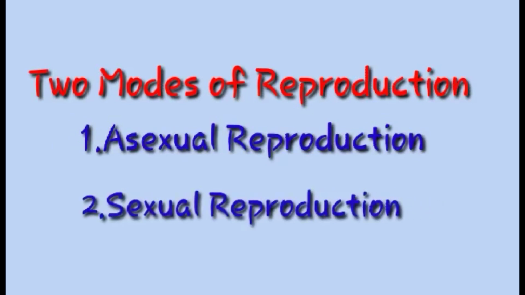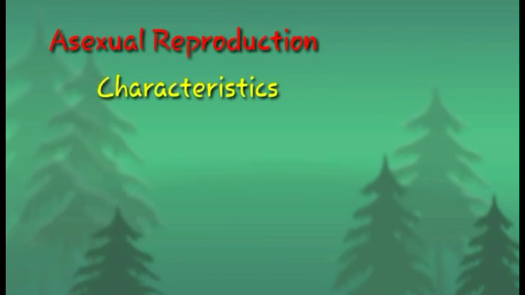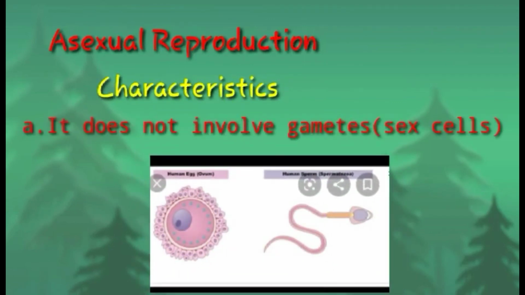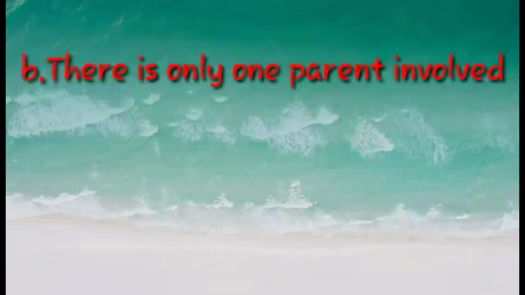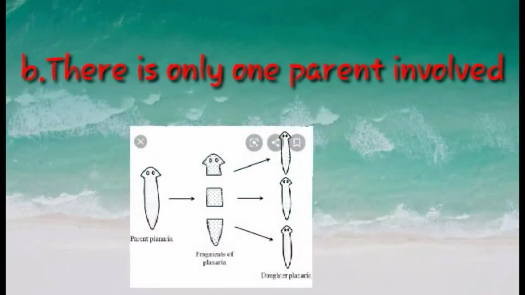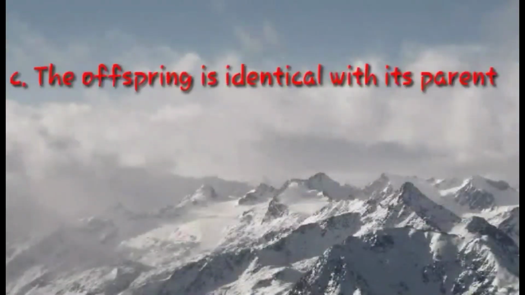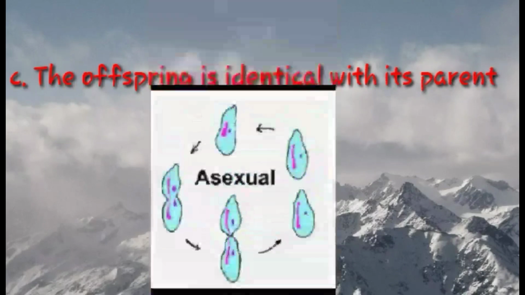There are two modes of reproduction: asexual reproduction and sexual reproduction. In this video, we will focus on asexual reproduction. Characteristics of asexual reproduction: it does not involve gametes or sex cells. There is only one parent involved. The offspring is identical with its parent.